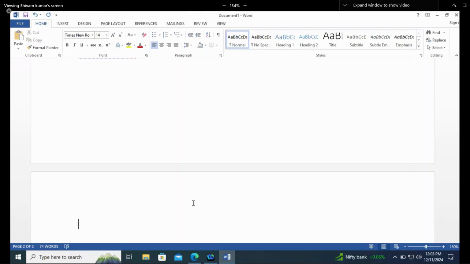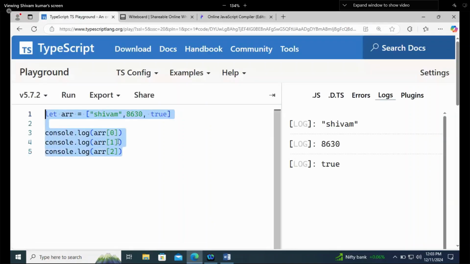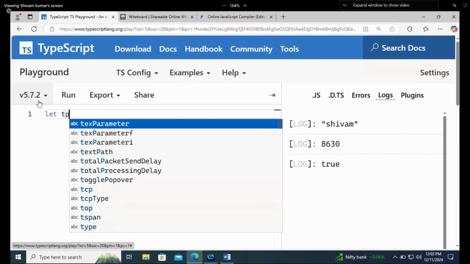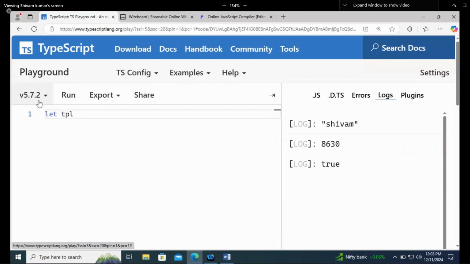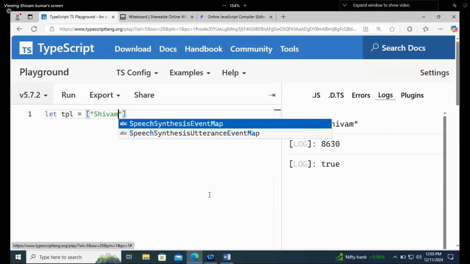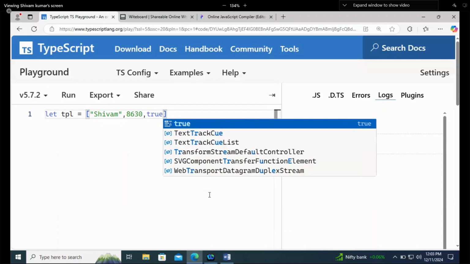Let me show you something here. So listen guys, let's say there is a tpl. Tuple, I'm writing the short form. And I will store three values to it. Three values: Shivam, second value 8630, and third value true.